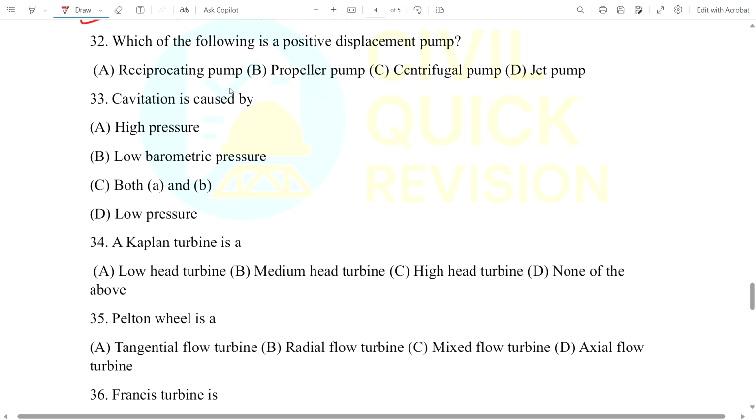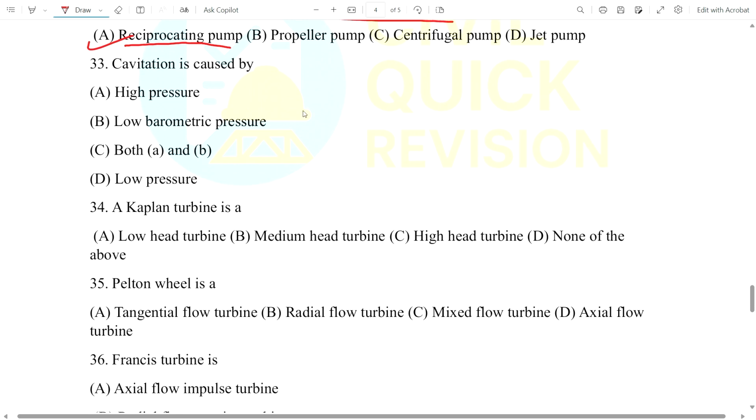Now question number 32. Which of the following is a positive displacement pump? You just remember 32. A is the correct answer. Reciprocating pump is the positive displacement pump. These are the common questions. Just remember this.